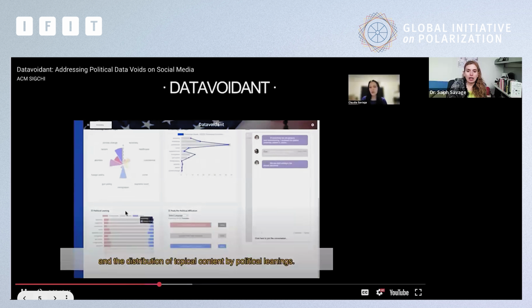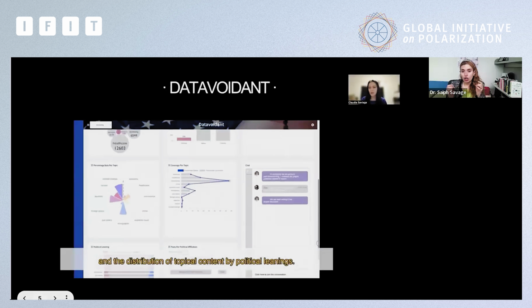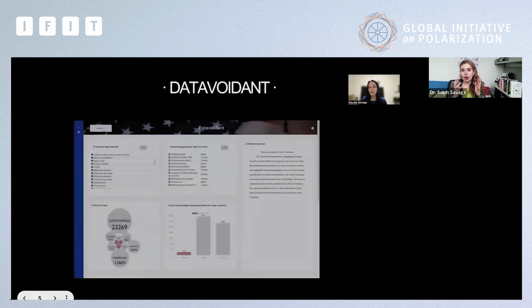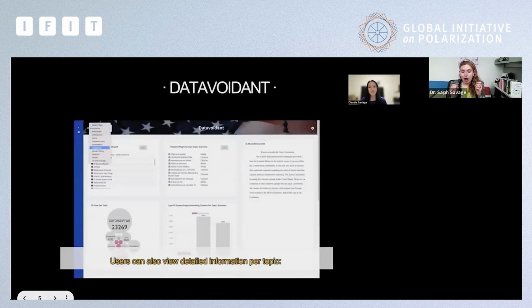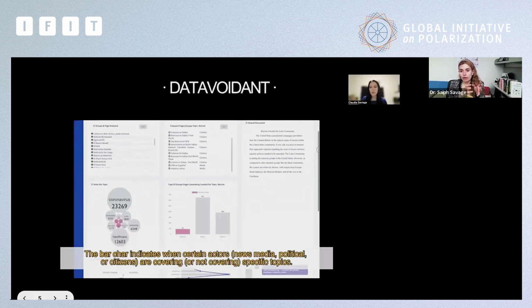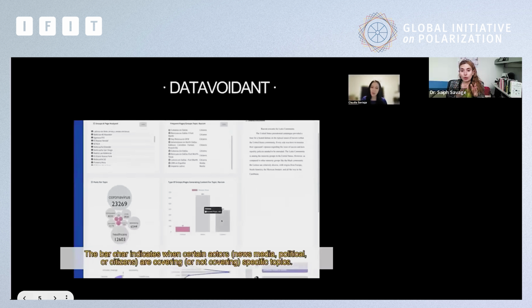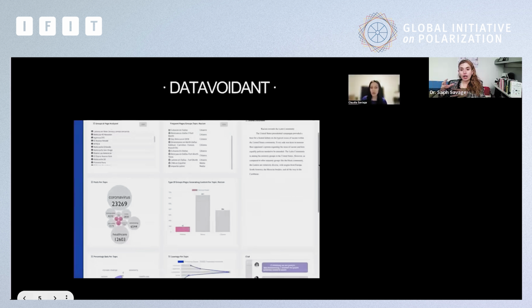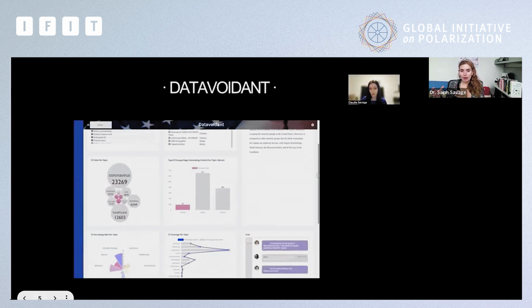So there, for example, they can also look at it based on political leanings. Let's say that part of the data void is about healthcare and indigenous communities and the drug cartels, and our system detects, hey, you know what? This topic is primarily covered by more conservative media outlets, and we have no content related to more liberal media outlets. And so that's an opportunity for covering that data void and providing that other perspective.